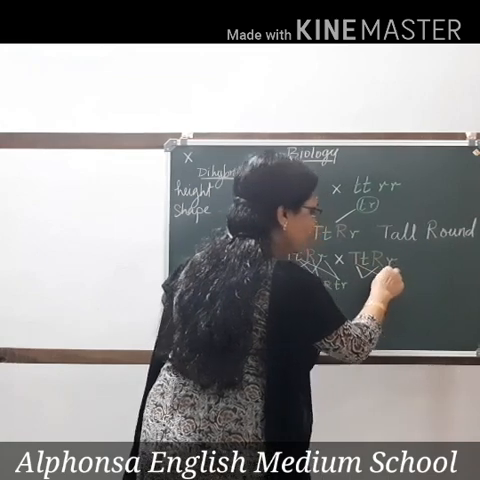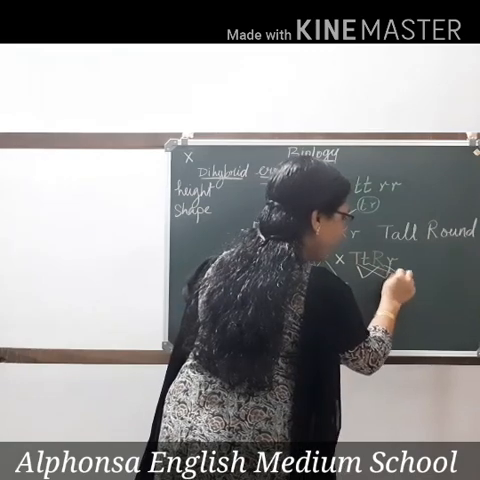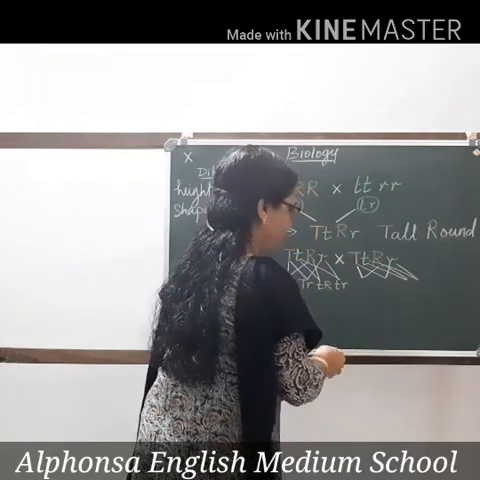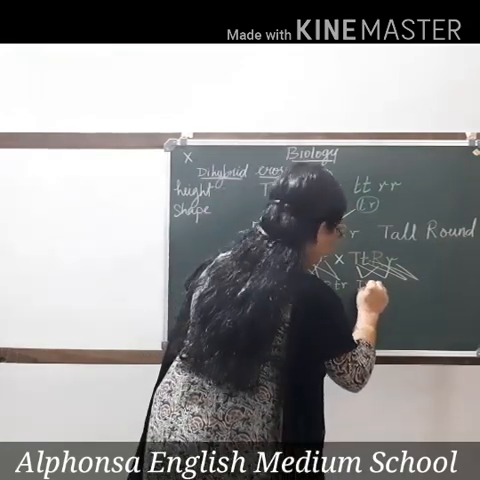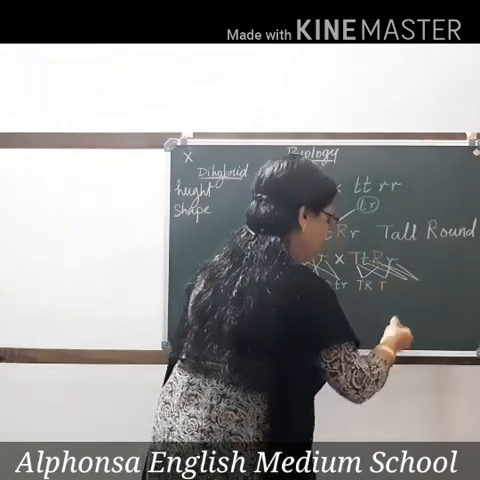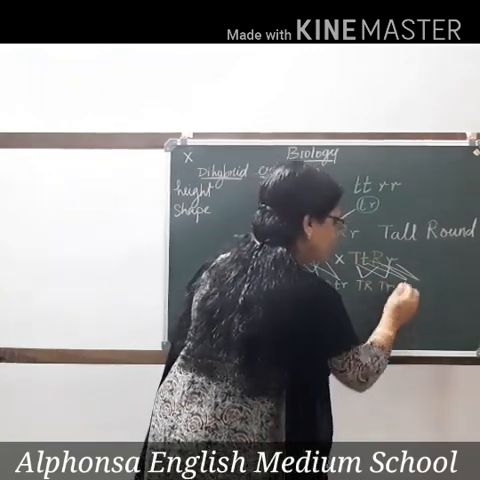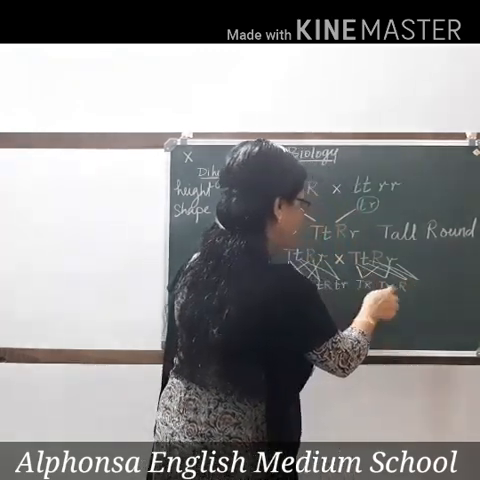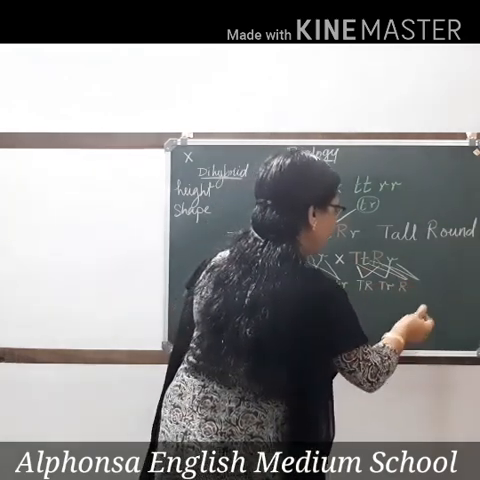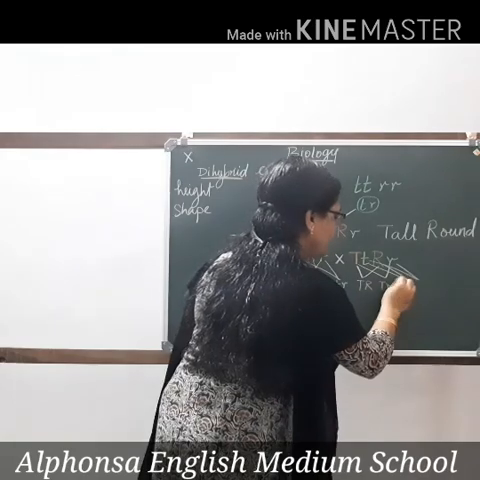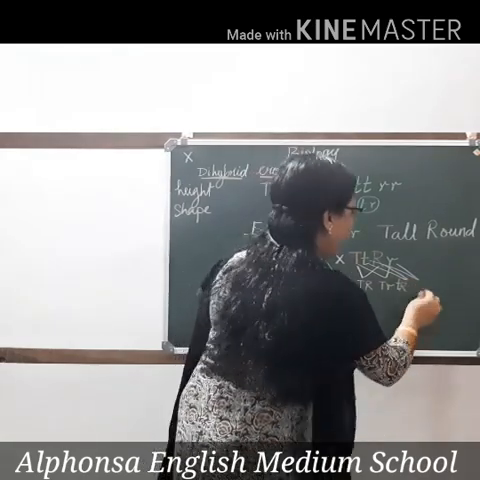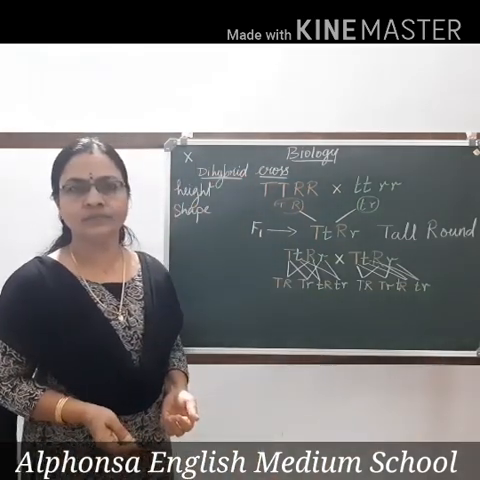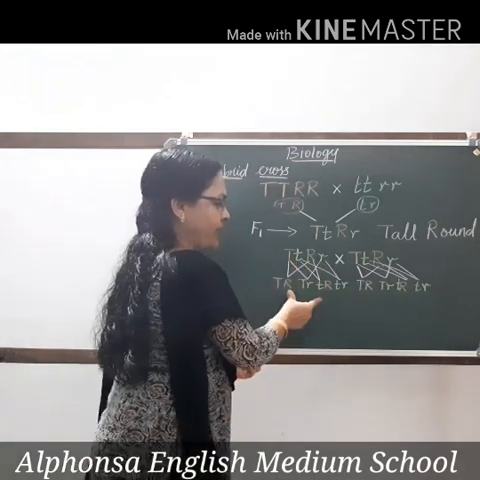Capital T, small r can come. Small t, capital R can come. And small t, small r can come. Capital T, capital R. Capital T, small r. Small t, capital R and small t, small r. 4 types of gametes. Is it clear? Here itself 4 types of gametes can be formed.